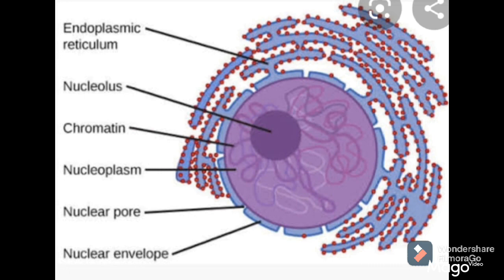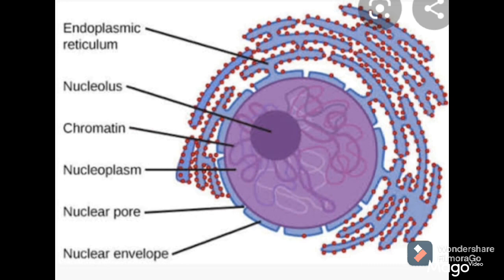Then as in cell, cytoplasm is present. In nucleus, nucleoplasm is present. And what is meant by nucleoplasm? The colorless, dense fluid enclosed by nuclear envelope is called nuclear sap or nucleoplasm. In cell, cytoplasm is present. As like cytoplasm, in nucleus, some jelly-like substance is present which we call nucleoplasm.